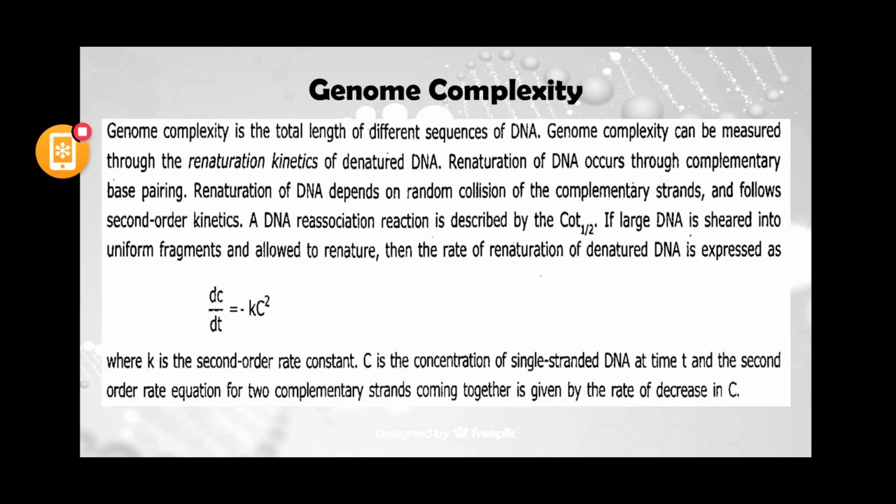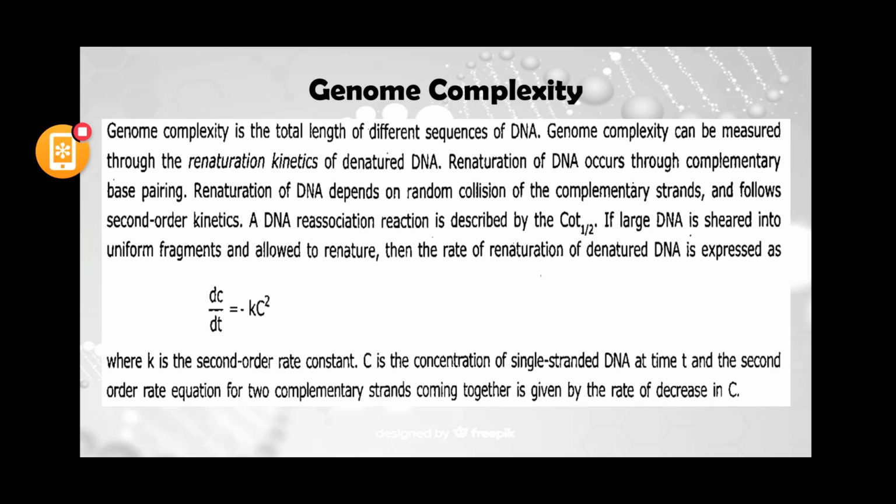So how will renaturation happen? Renaturation of DNA depends on random collision of the complementary strands, and follows second order kinetics. Second order means it depends upon the concentration of the reactant and then the concentration of the product. So it follows second order kinetics.